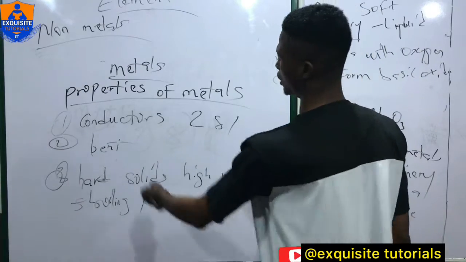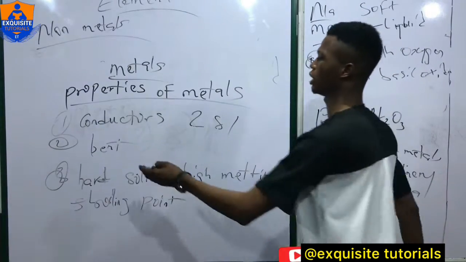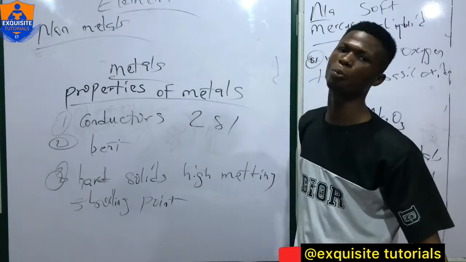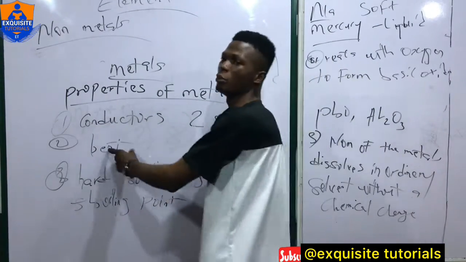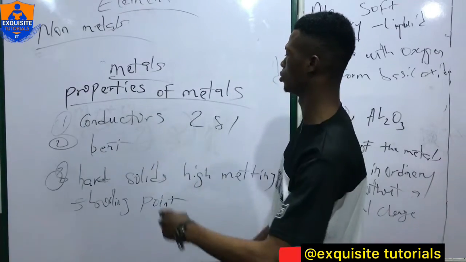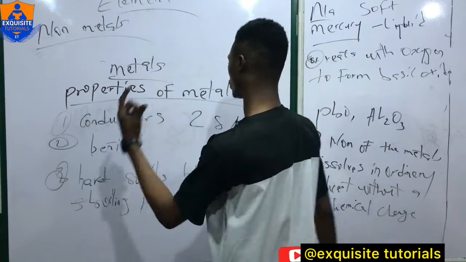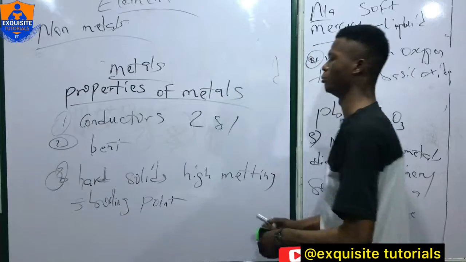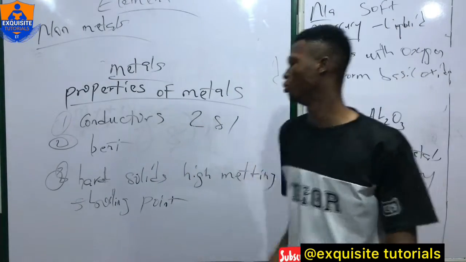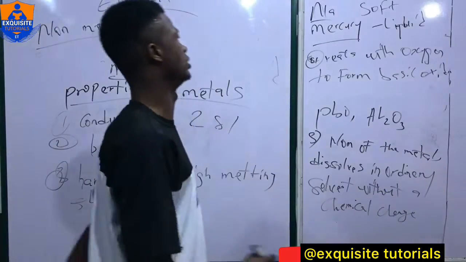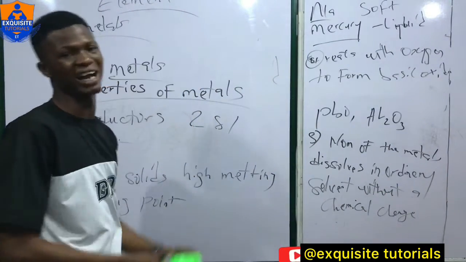Metals can be bent and drawn into shape. They are ductile and malleable. But on the opposite, non-metals are brittle, so they cannot be bent and cannot be drawn into shape. So they are not ductile and not malleable. Now, number 3: metals are hard solids with high melting and boiling points. But non-metals are not hard solids.